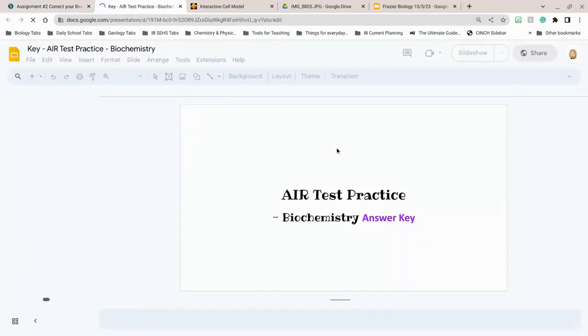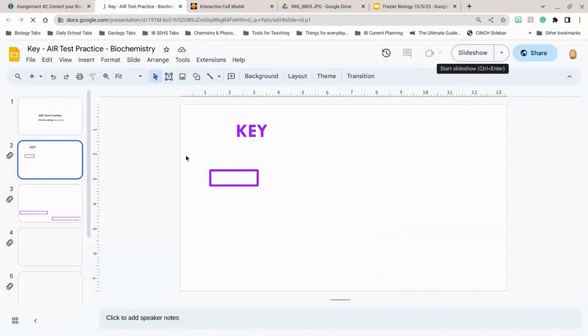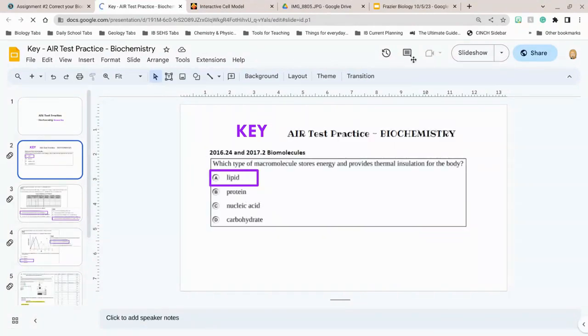Here's the key. It's real simple. You go through and I would just push the slideshow button here. But if you come to each one, we have circled the correct answer, and you circle the correct answer in yours. Remember, it doesn't matter if you got it wrong or right on yours. This is just a way to know when we look back, and when it comes to April, we can look and say, oh, that's something I didn't understand while I was in biochemistry. So I definitely need to review it now.